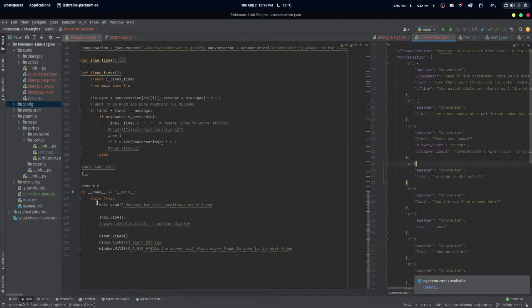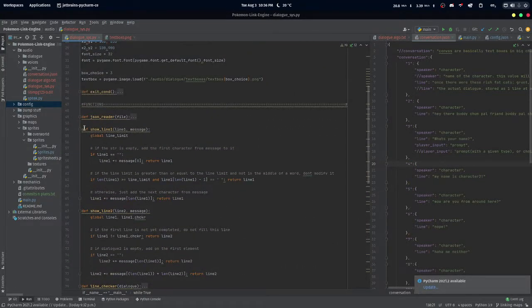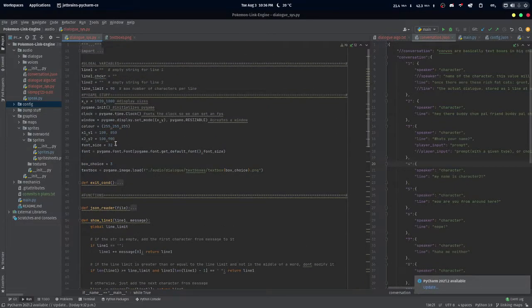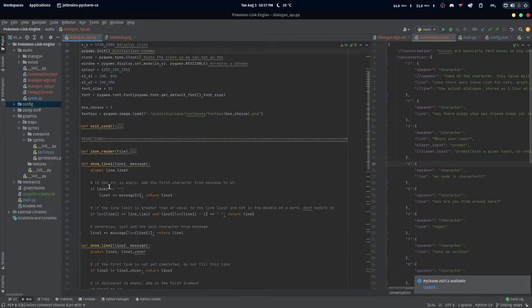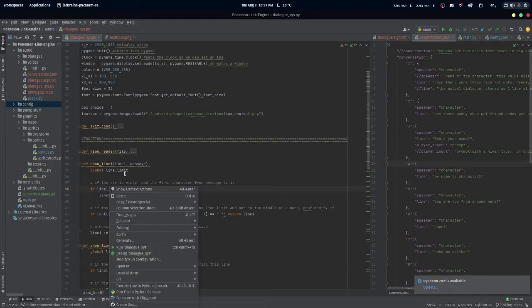here, let me go to the while loop. So it goes over here, shows lines. So it tries to show the lines. Over here it goes in, it checks the first line, because, I'm pretty bad at explaining right now, but the first line and the second line are variables that start as empty strings, right? And this is the line limit, how many characters per line.